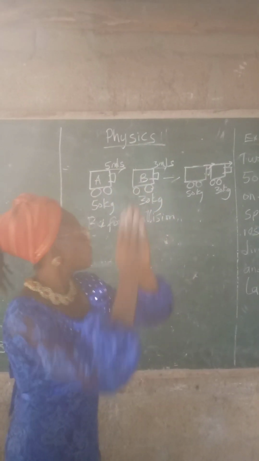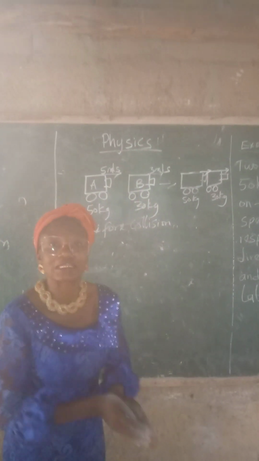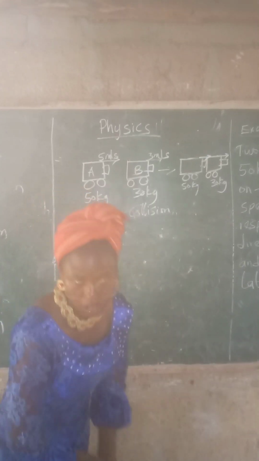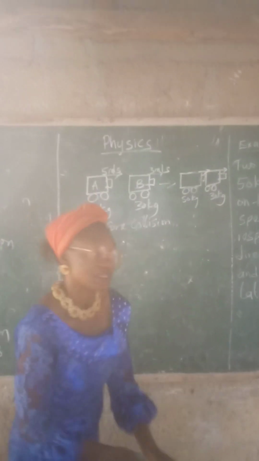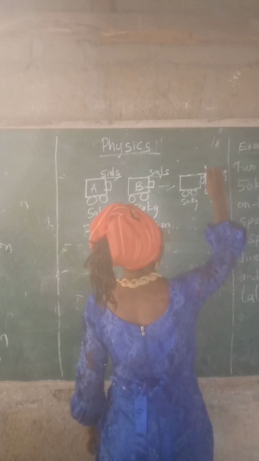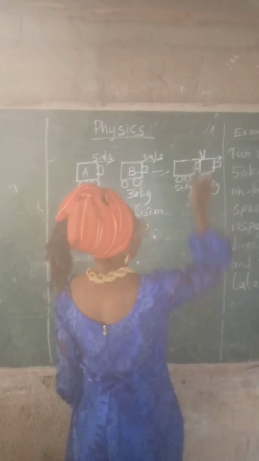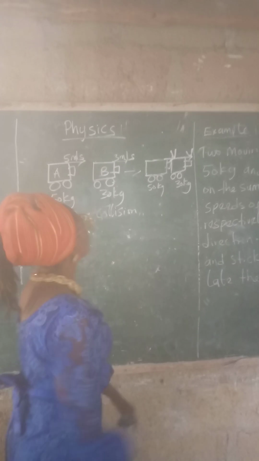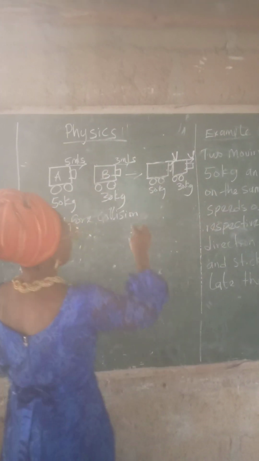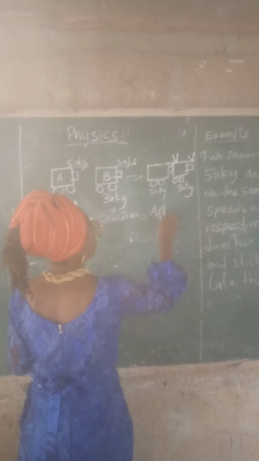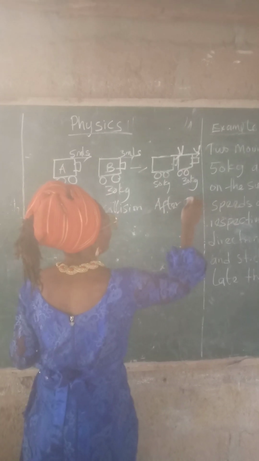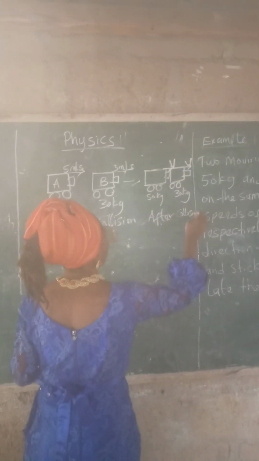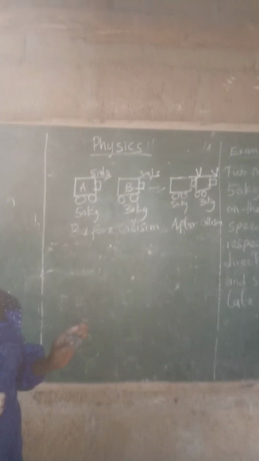So if they are sticking together, it means they have what? A common velocity. So let's say the common velocity is V. If the common velocity is V, this one is V, this one too is V. Okay, so this is for after collision.